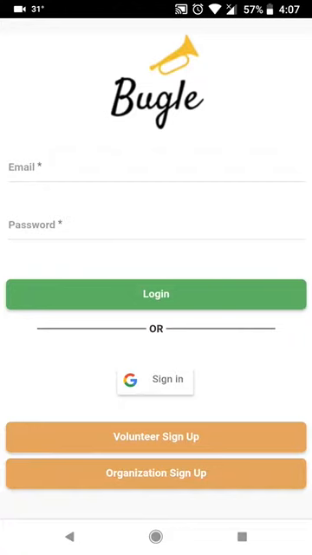Bugle is a mobile website which helps connect volunteers to volunteering organizations. This is our login page.